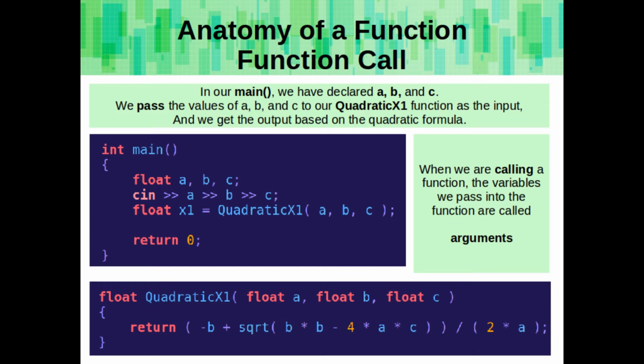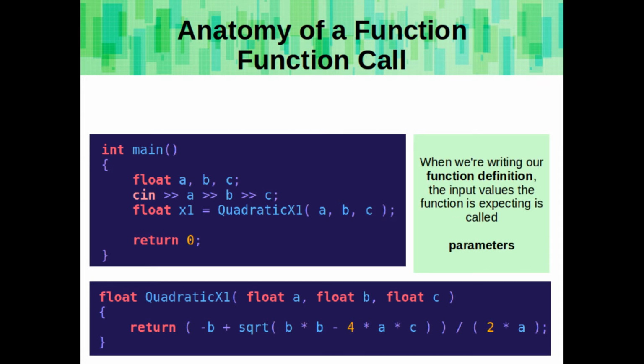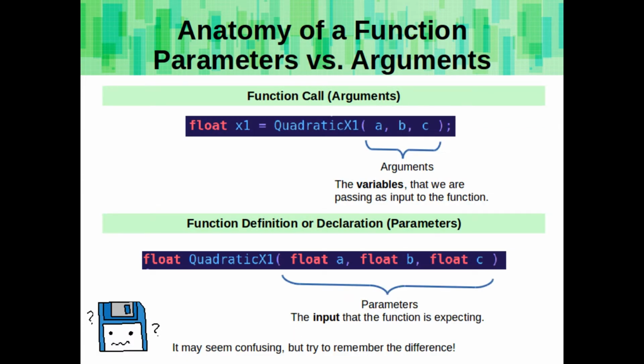When we are calling a function, the variables we pass into the function are called arguments. When we're writing our function definition, the input values that the function is expecting are called parameters. Arguments and parameters seem very similar, but remember that they're different. The argument is when we're calling the function, and the parameter is when we are creating our function.